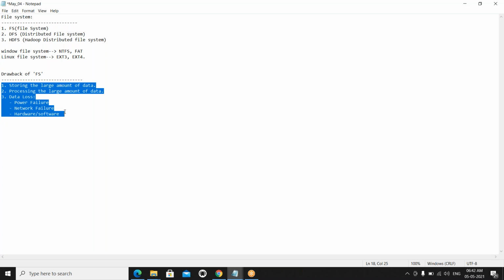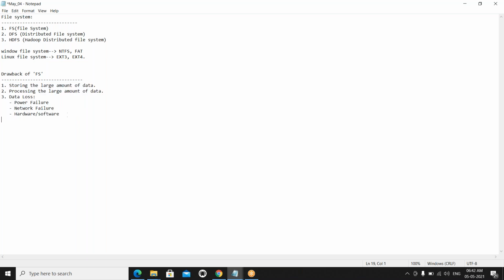Our systems, it means presently you are using the Windows system, right? Windows system, Mac system, any other systems. These are all the drawbacks. To overcome these drawbacks in the Hadoop environment, once you create the Hadoop cluster, we are overcoming all these drawbacks. How we are going to overcome it, we will discuss that.